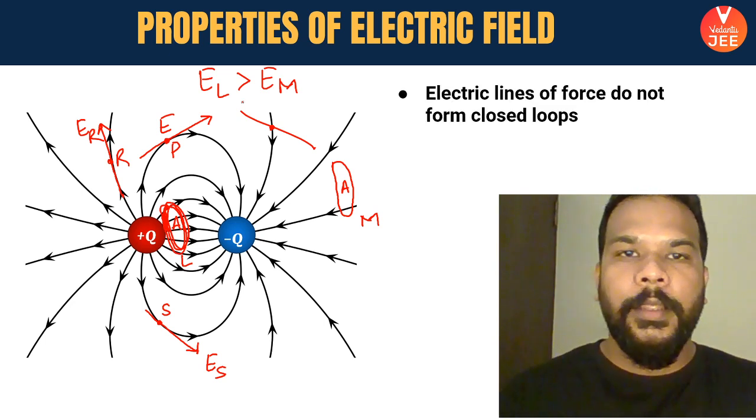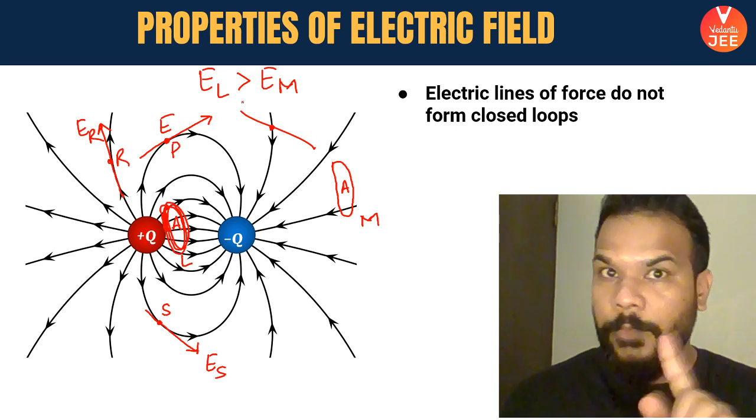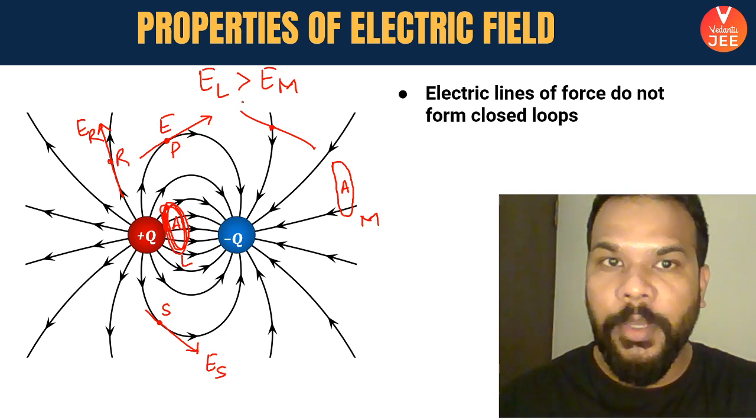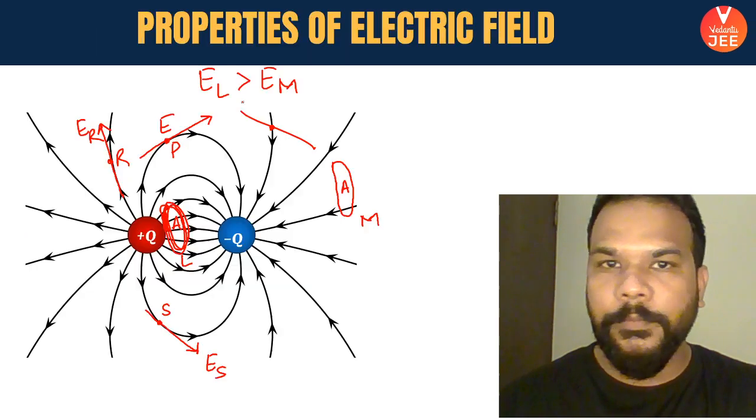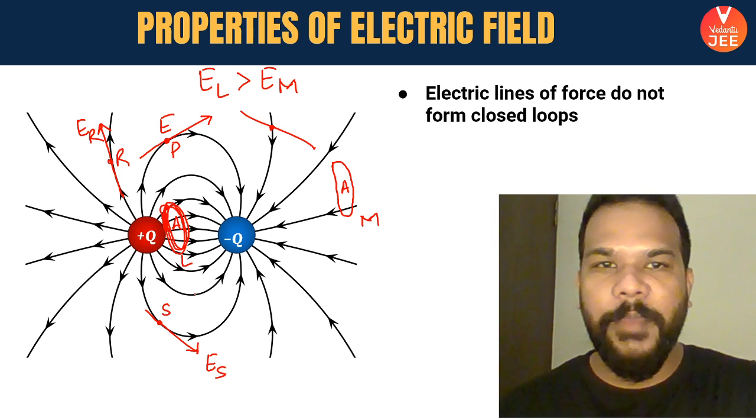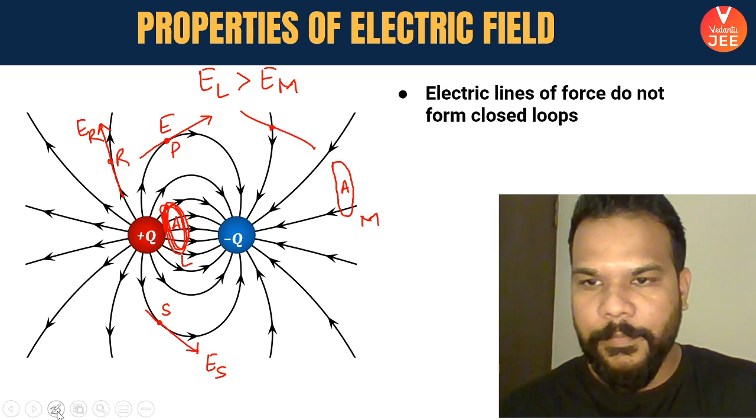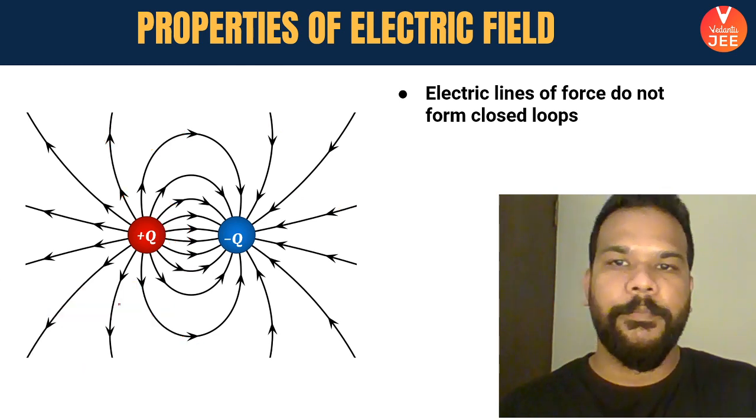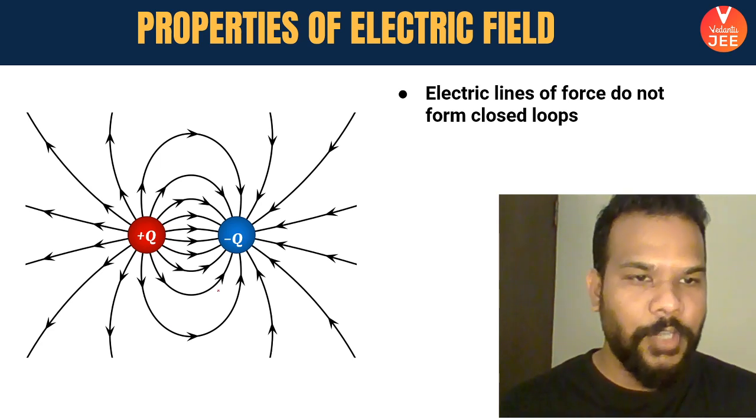Okay. Next one. Electric lines of force do not form a closed loop. Remember, electric field lines will never form a closed loop. That's a point that I want you to remember. Oh yeah, that was the last point for us. So remember this point, that electric field lines, as you can see in the diagram, yeah, let me just give you the picture again. Yep, so electric field lines are not forming a loop. They are starting from a positive charge and ending at a negative charge.